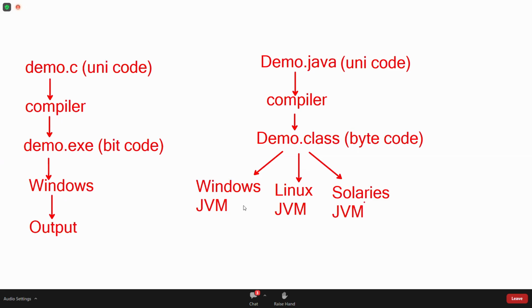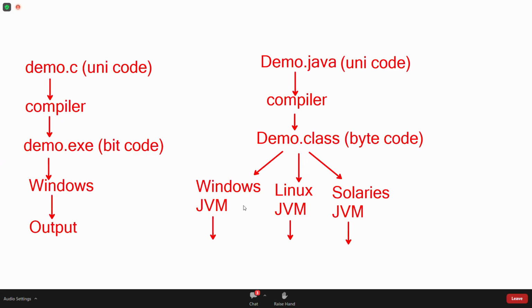Inside the JVM software, one more software will be there: the interpreter. That is a translator software. This one will translate to Windows understandable format. This will translate to Linux understandable format. This will translate to Solaris understandable format.